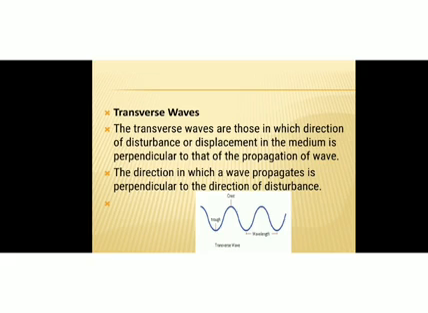These transverse waves propagate in the form of crest and trough. You know what is a crest and what is a trough. The peak point of the wave is the crest and the valley point of the wave is the trough. The distance between any two consecutive crests or any two consecutive troughs can be considered as the wavelength.